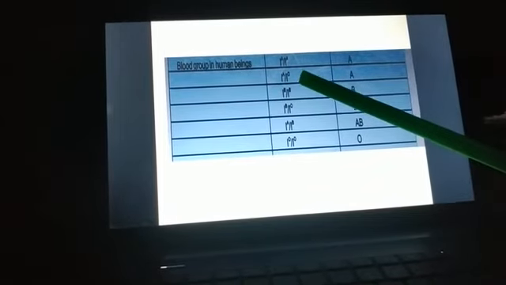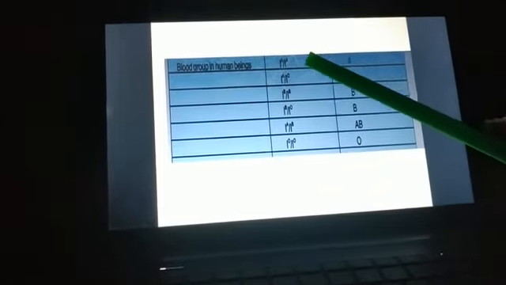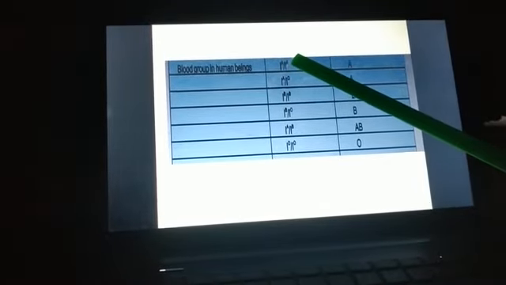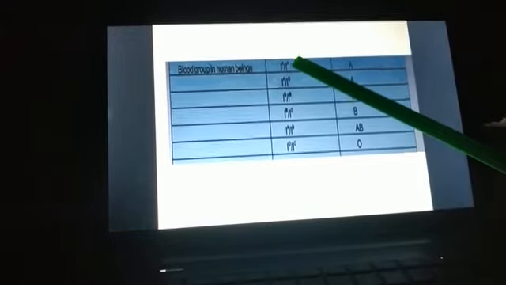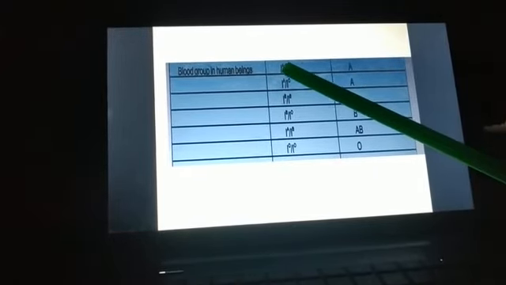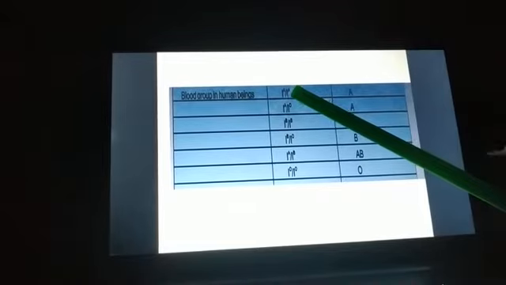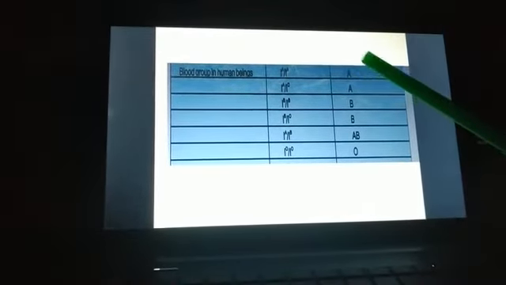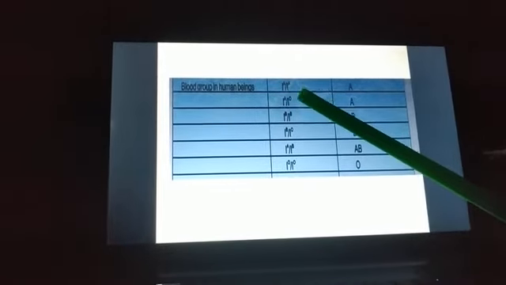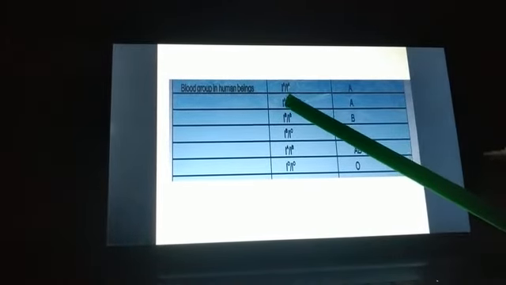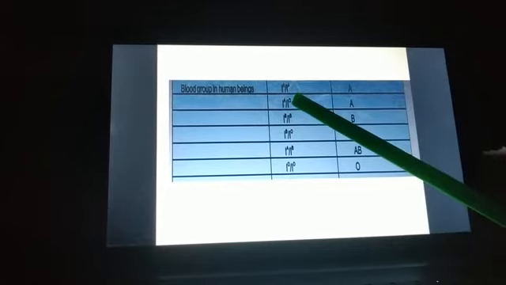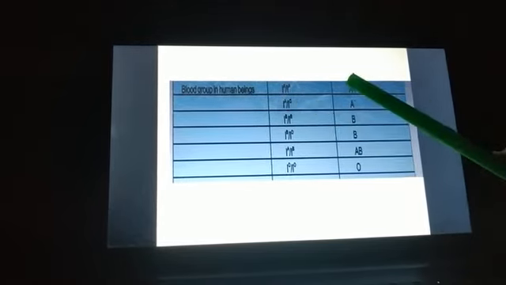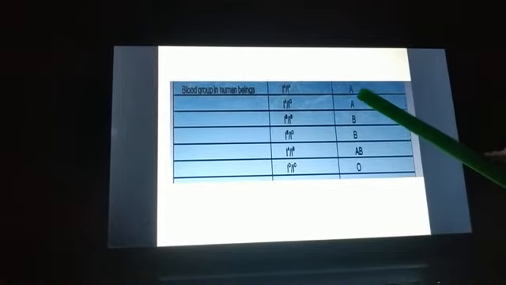So in a genotype of a human being, if the offspring receives IA from one parent and IA from another parent, the blood group will be A. If the offspring receives IA from one parent and IO from another parent, since A is dominant over O, the blood group will be A.